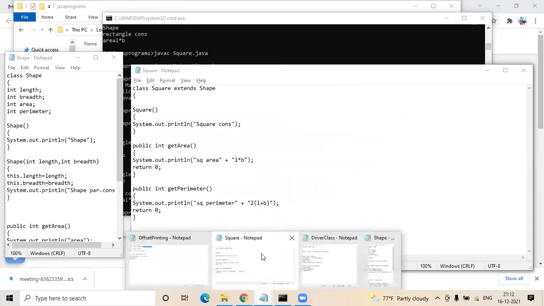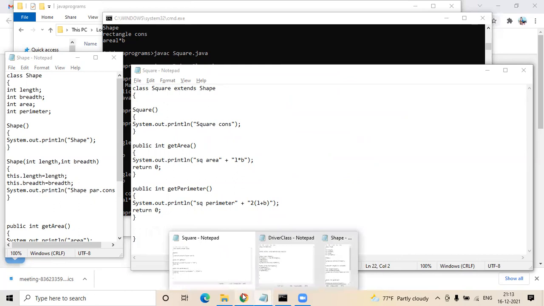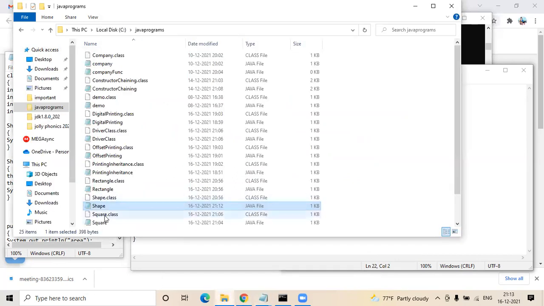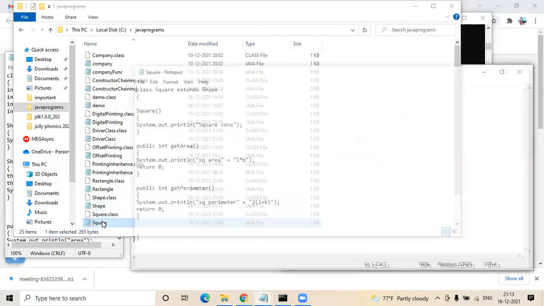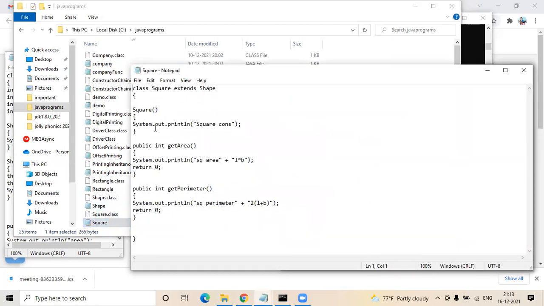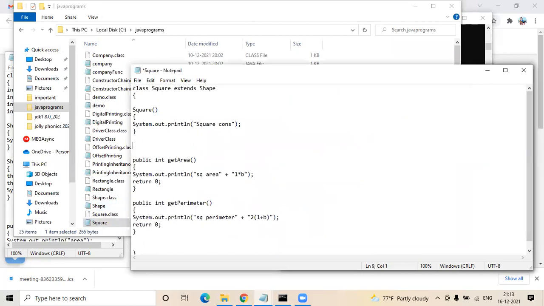Here you can just copy the same shape constructor and rename it as the rectangle parameterized constructor. If you have square open, you can do it there itself. Just type it in square also, no issues. Have one parameterized constructor of square.